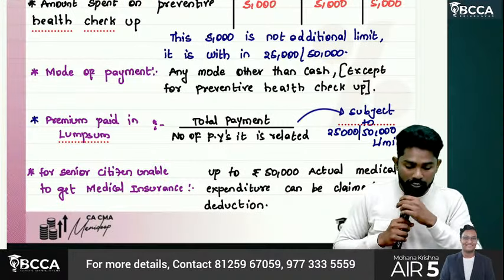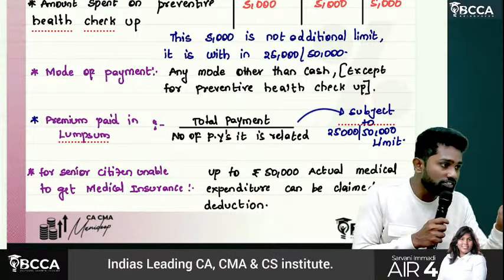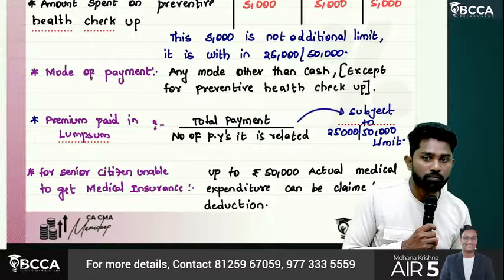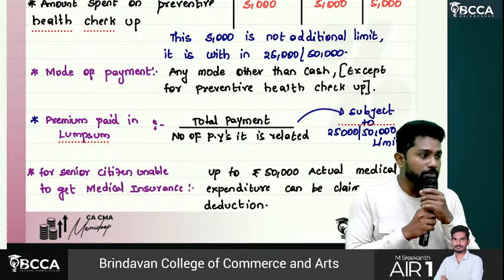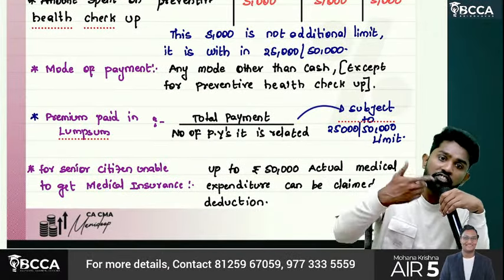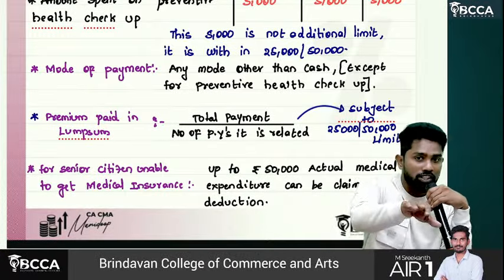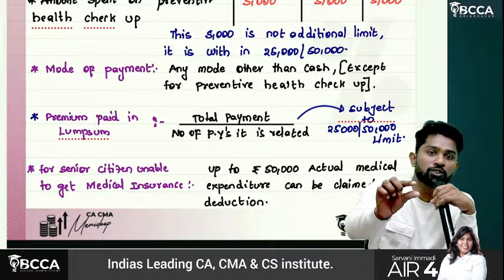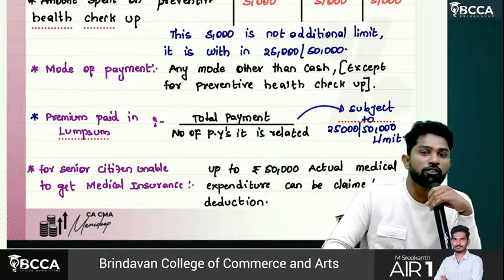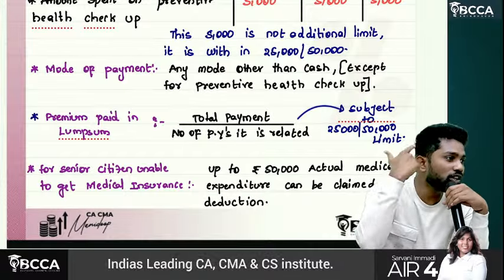In that case, what they are saying is to apportion this lump sum premium over the tenure. How much is the tenure? 15 years. 5 lakhs by 15 is 33,330. So every year claim 33,330. Understand, sir? Assuming you are a senior citizen. If you are a normal individual, then it is only 25,000 you can claim maximum. If the lump sum is allowed as deduction only once, it is a loss for us, because the rest we can't claim.